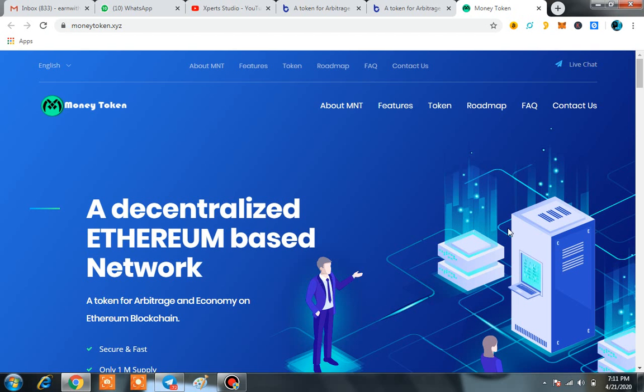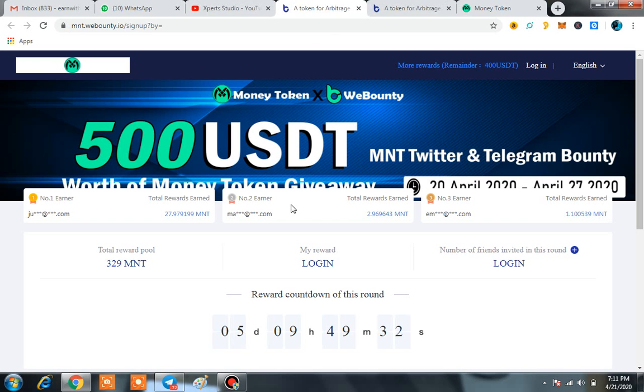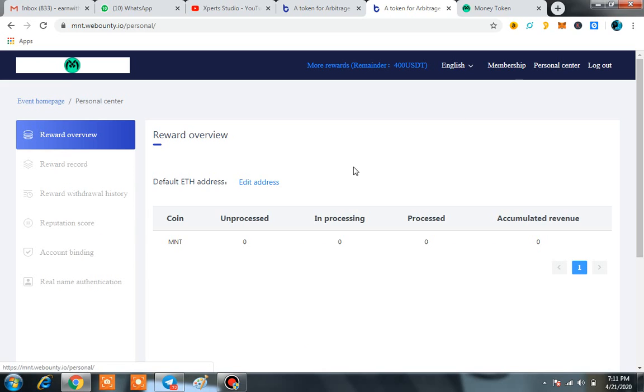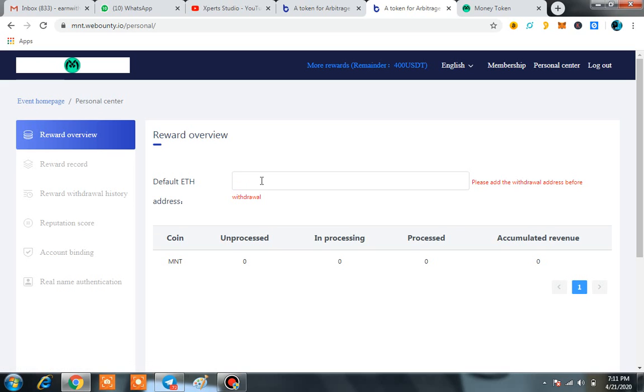Right now I am going to share such a great bounty of money token with you. It is your chance to grab a number of MNT directly from the V bounty. What you have to do is click on login, enter your email address, and then the password will come to you. Enter that password, and then you will log in on the platform of V bounty. After that, click on the personal center, and here you will find an option where you have to put your personal MyEtherWallet address, and also click on event homepage.